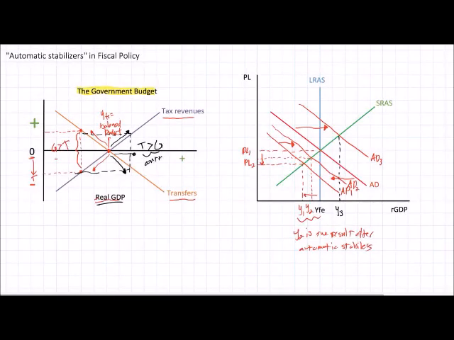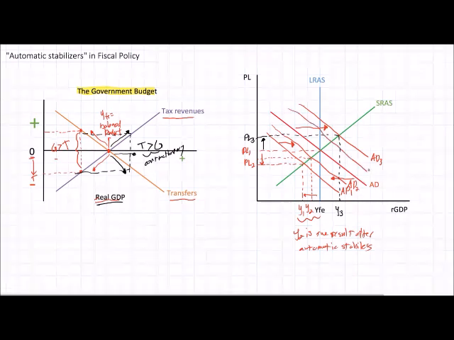So what have we talked about here? This graph is getting pretty messy, but it's not that complicated. I could have done it in two different graphs. I chose not to. All we've shown is that when there's a decrease in aggregate demand, there are built-in stabilizers that will help soften the fall in output and help prevent deflation, perhaps, as tax revenues automatically go down when output falls and employment falls, and government spending automatically goes up when people lose their jobs and people slip into poverty and start collecting government benefits.